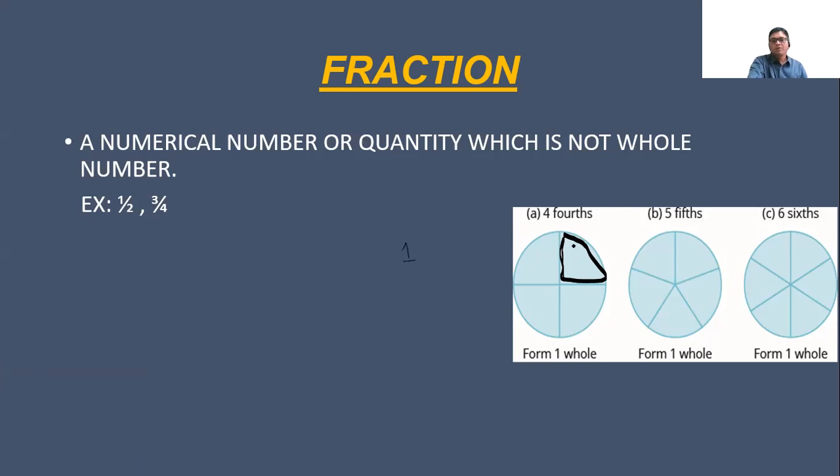So what will be the value of this portion? It will be 1 upon 4.